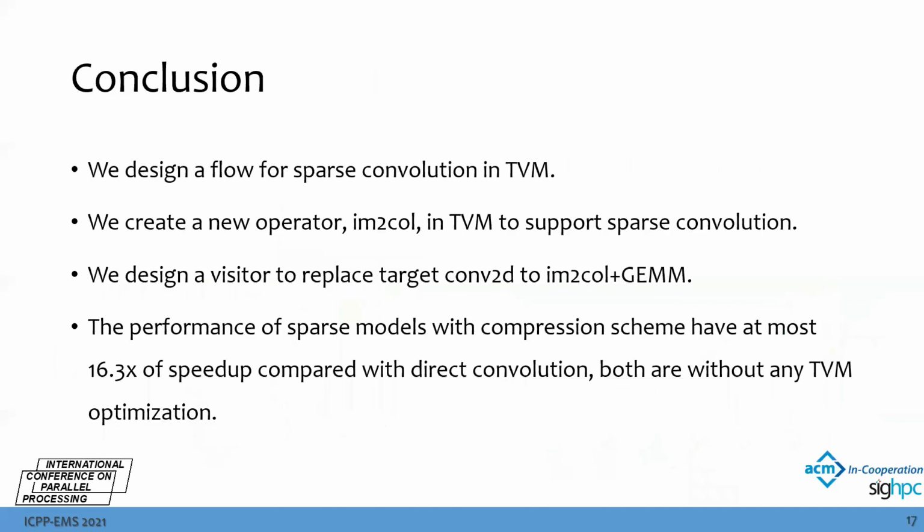Okay, I will briefly conclude our work. In our work, we first decided the flow for sparse CNN in TVM, and we implemented the image column operator in TVM to support sparse convolution. Then we designed a visitor to replace target convolution 2D with image column plus GEMM. And at last, by our flow, we could get at most 16.3 times speedup compared with direct convolution, and both are without any TVM optimization.